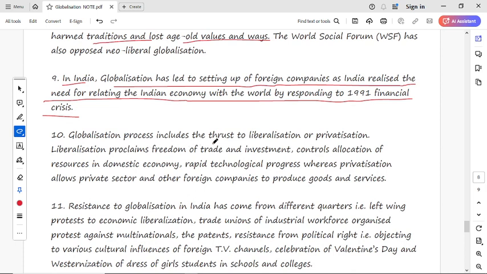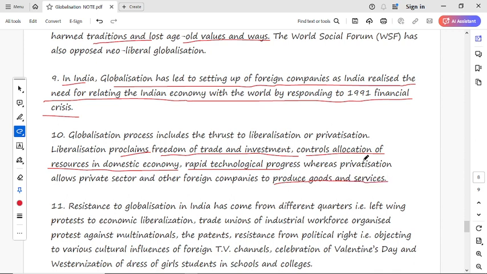Globalization process includes the thrust to liberalization and privatization. Liberalization proclaims freedom of trade and investment, controls allocation of resources in the domestic economy, and rapid technology progress, whereas privatization allows the private sector and foreign companies to produce goods and services.